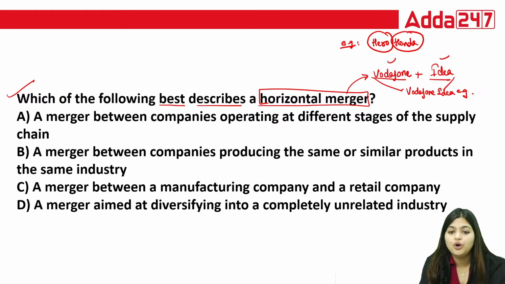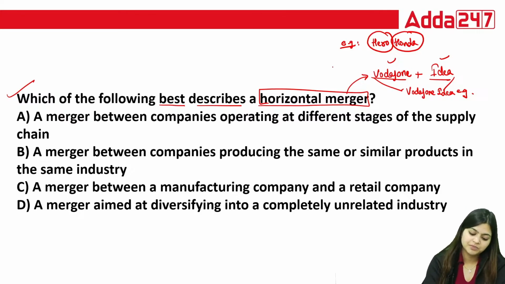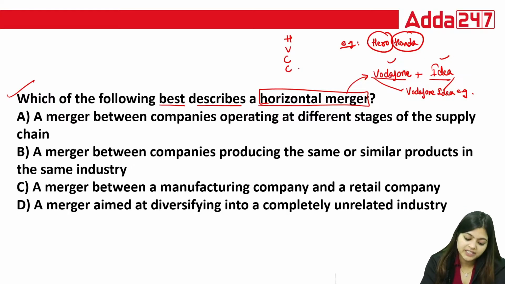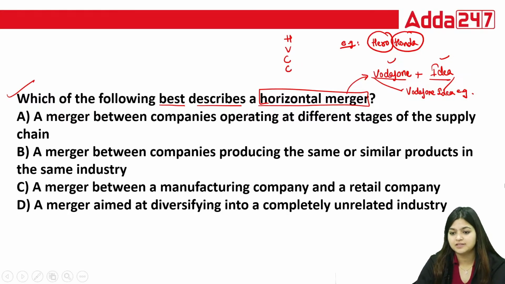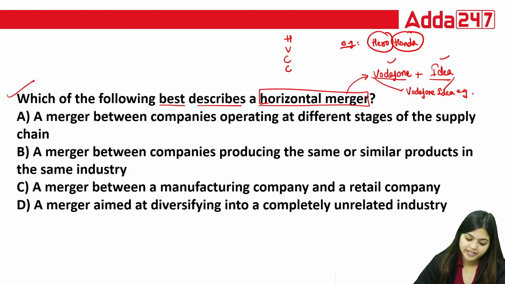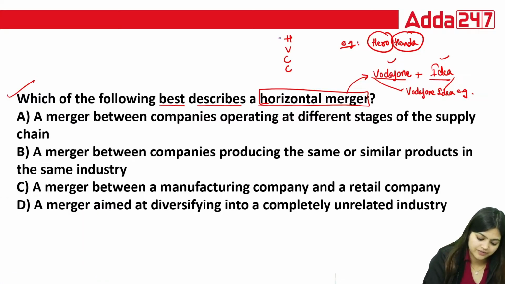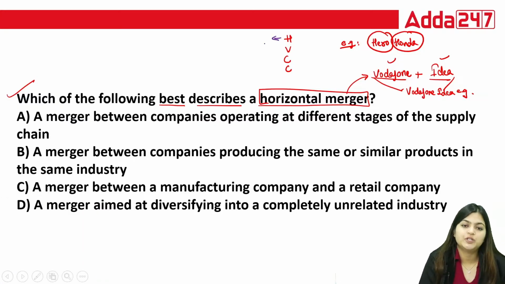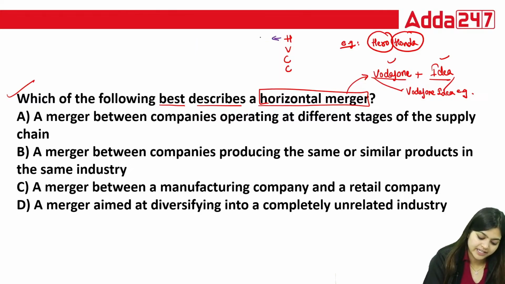But what is horizontal merger? Under merger we have so many types of mergers like horizontal, vertical, conglomerate, congeneric. So here when we say horizontal merger, it means when your competitors are coming together. Horizontal merger means like this example, Vodafone plus Idea.